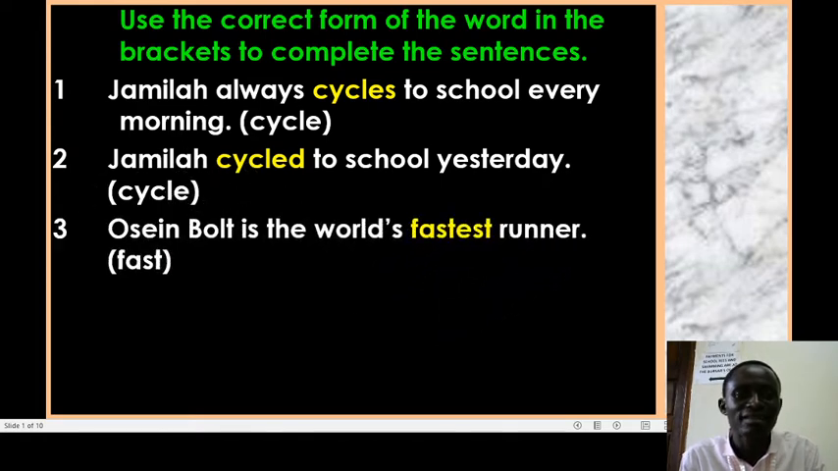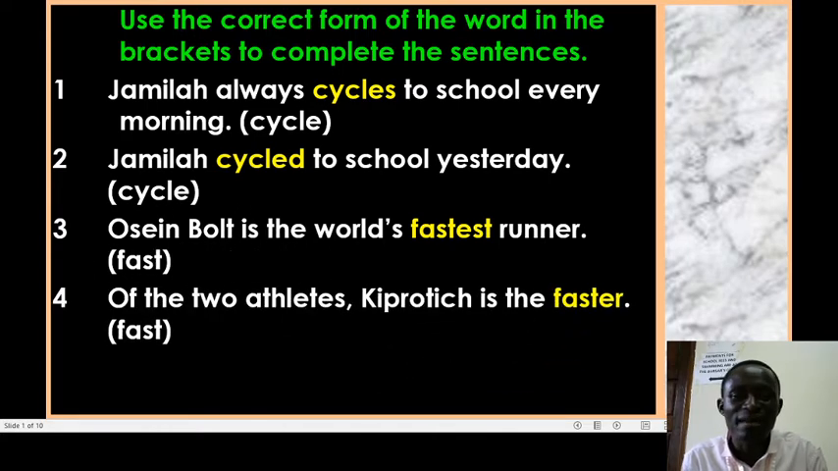Then number 3 says, Usain Bolt is the world's fastest runner of all. We use superlative degree, fastest. And check the spelling as you write. Next, of the 2 athletes, Kiprotich is the faster. We remember comparing only 2. If we're talking about only 2, we use faster in that comparative degree.